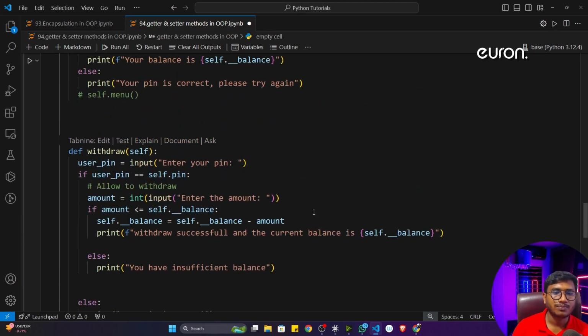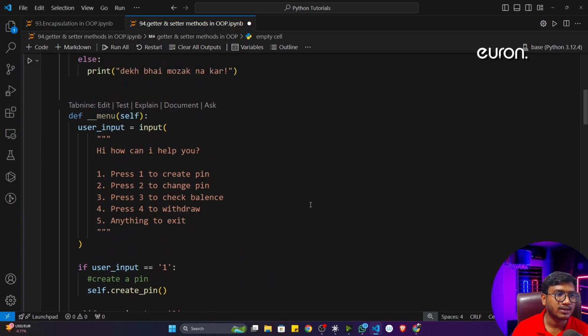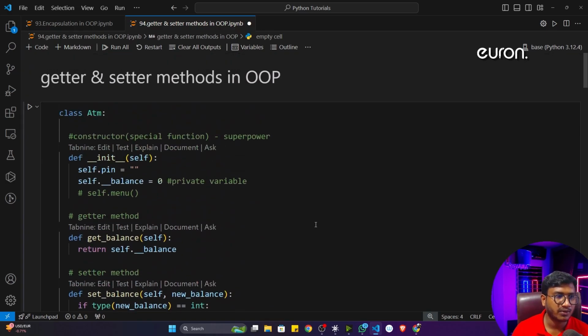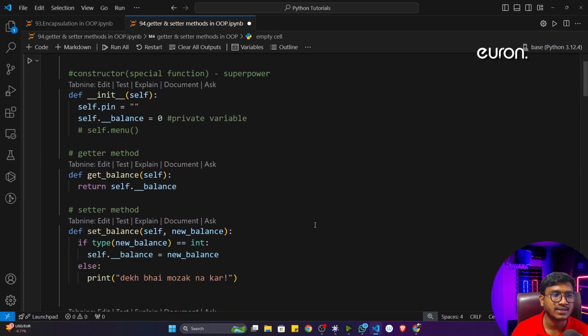So that's how with the help of getter and setter method, we can give my junior programmer access to see and change anything inside my private property. Okay, and this is the recommended way. If you want to change anything in the private property, you have to use the getter method and setter method for this. I hope it is clear.